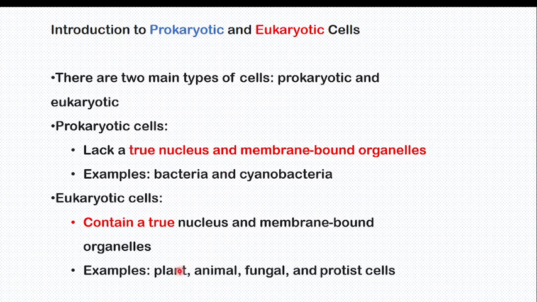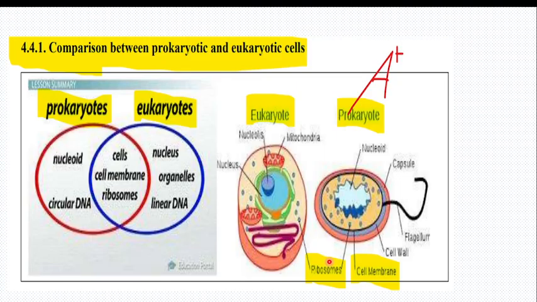Examples: kingdom Plantae, kingdom Animalia, kingdom Fungi, and Protista. All of them are eukaryotic cells, meaning they have a nucleus and membrane-bound organelles.